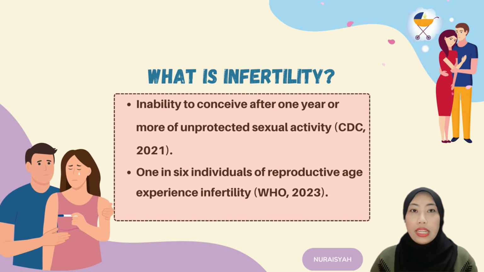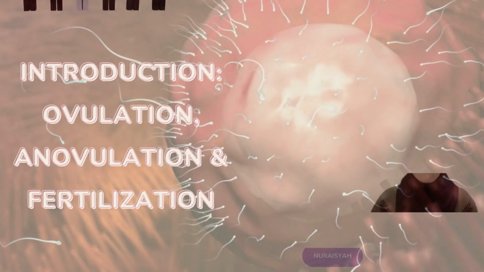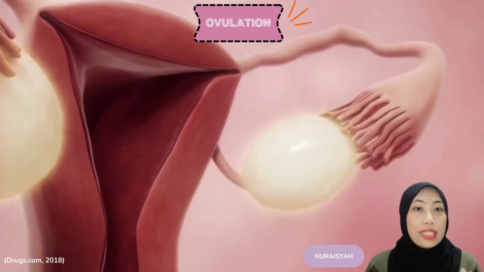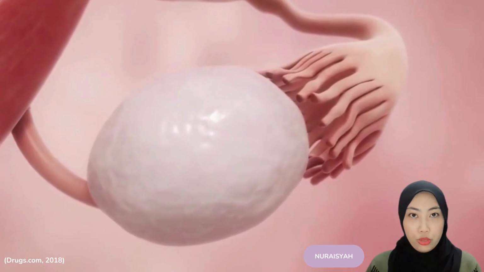Infertility is defined as the inability to conceive after 1 year or more of unprotected sexual activity. Approximately 1 in 6 individuals of reproductive age worldwide will experience infertility in their lifespan. Now, ovulation is the release of an egg from one of the ovaries. It often occurs around day 14 of the menstrual cycle.